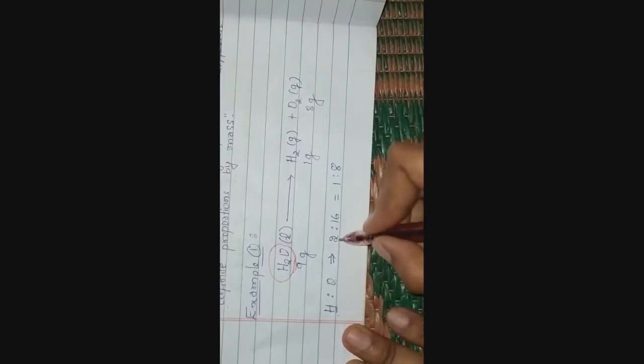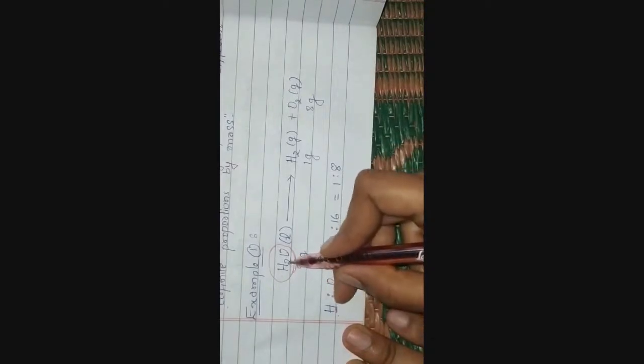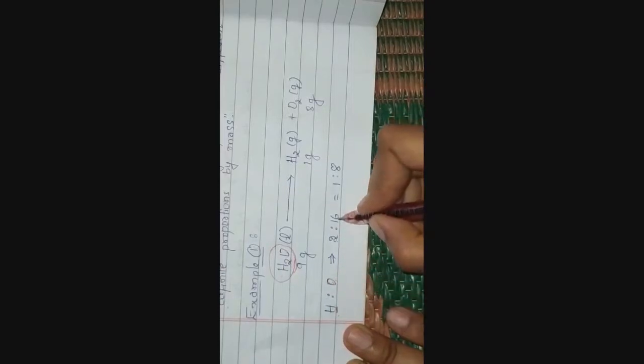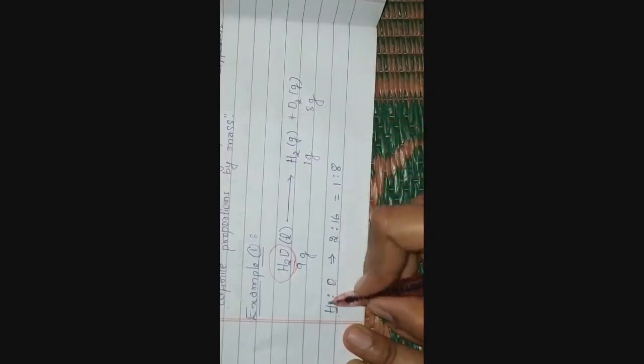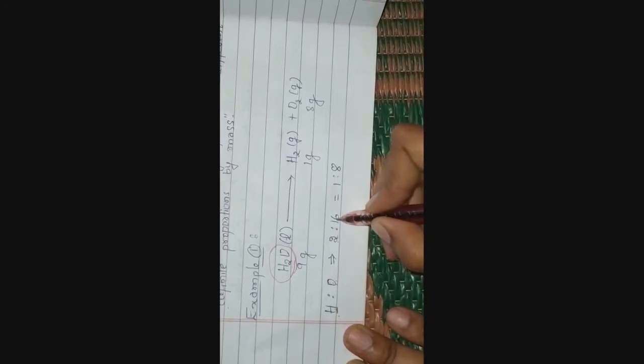Atomic mass of hydrogen is 1. Since 2 hydrogens are there, 2 into 1 becomes 2. But atomic mass of oxygen is 16. Therefore the ratio of mass of hydrogen and oxygen is 2:16.